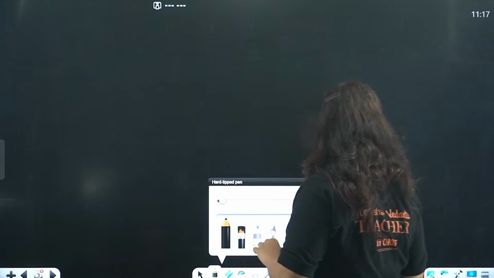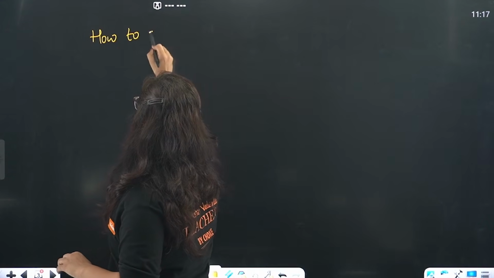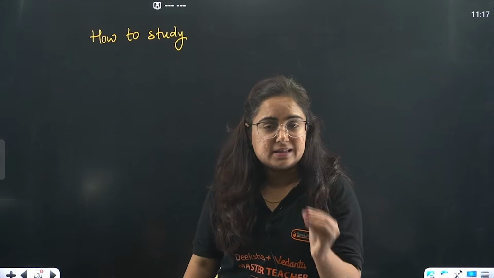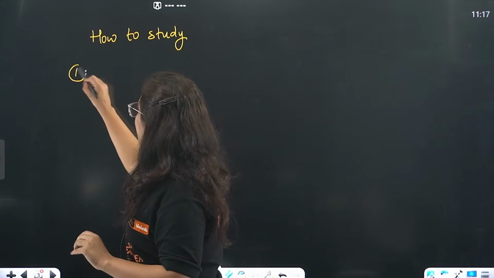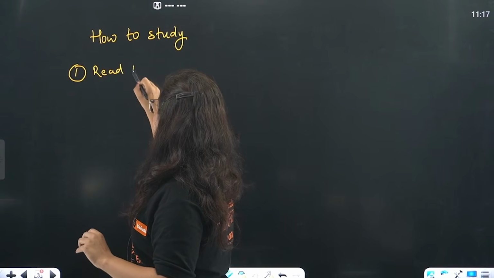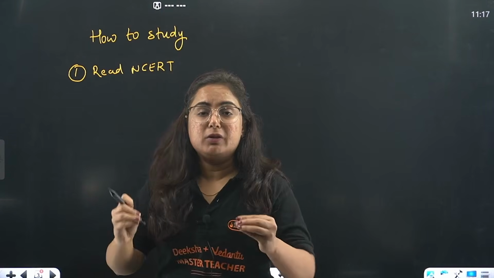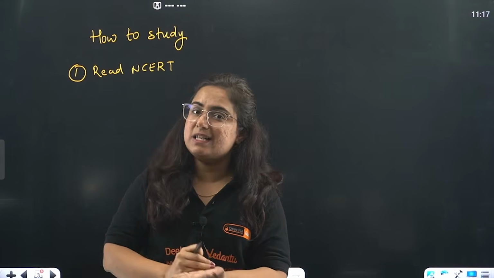The way we are going to study is somewhere like this. How to study this chapter, first of all? Not only this chapter, beta, every chapter in SST needs to be learned in this manner only. First thing, what we are going to do is read complete NCERT, in a way that not even a single keyword, not even a single line is left behind.